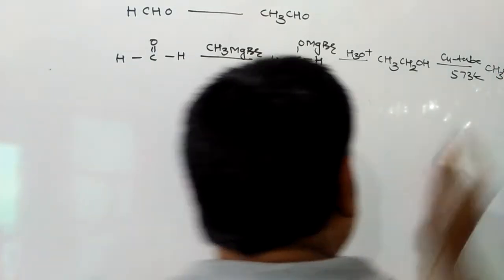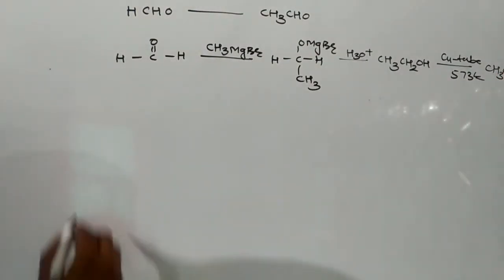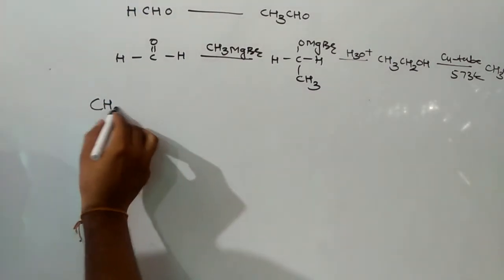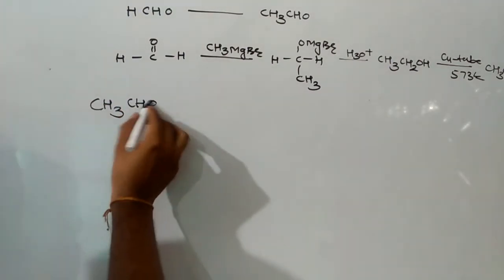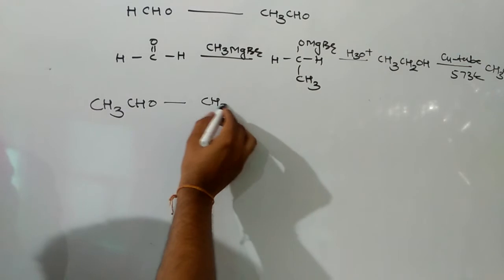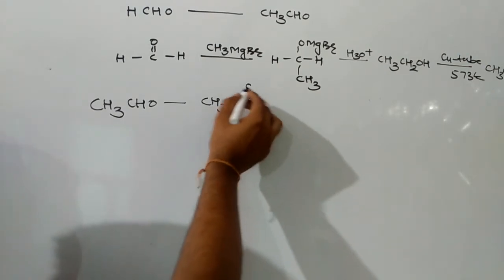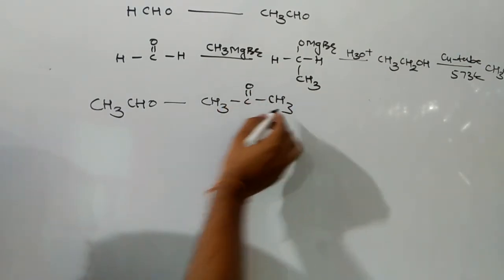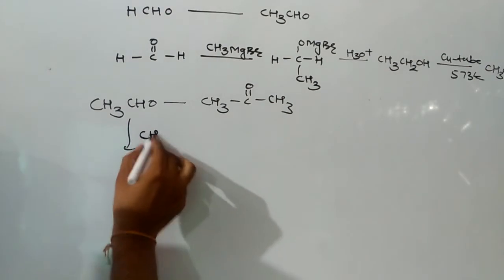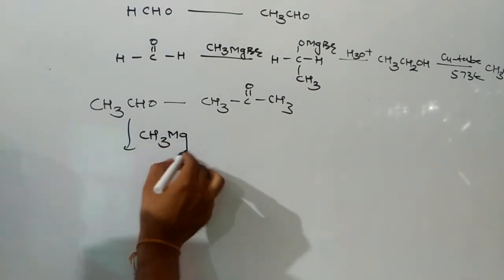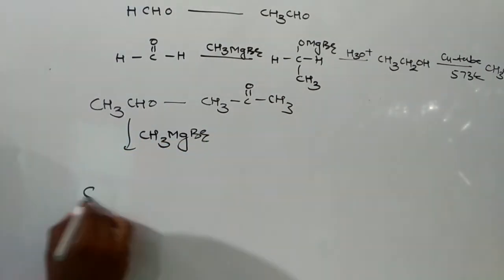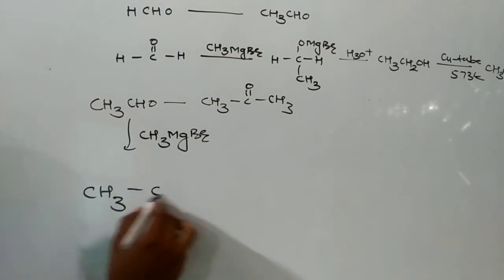Next question might be, convert acetaldehyde into acetone. In the same way, we have to increase one carbon atom, so add methyl magnesium bromide to it. Similarly, nucleophilic addition will take place.